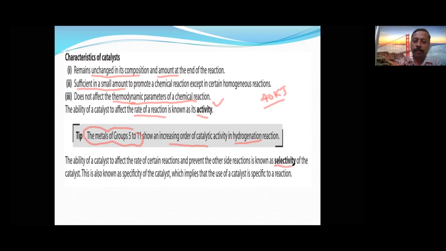Then, suppose two reactions are there, which product it is going to select, that is called selectivity. Specificity means for which reaction it can act as a catalyst. Which product will be more is called selectivity. How many times the rate of reaction improved is called activity. These are the basic important characteristics of a catalyst. Now let us see the next topic.